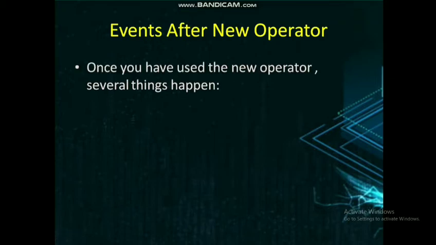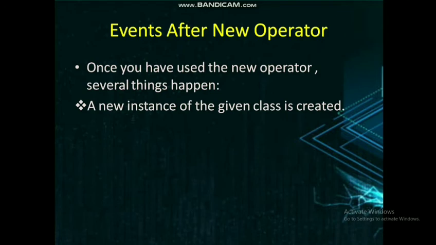Now we have noticed that we use the new operator while creating the object. So we'll see what the significance of using this new operator is. Once you have used this new operator, certain things happen, and we'll see what they are. First, a new instance of the given class is created. That is a new object. Instance again means an object of the given class is created.